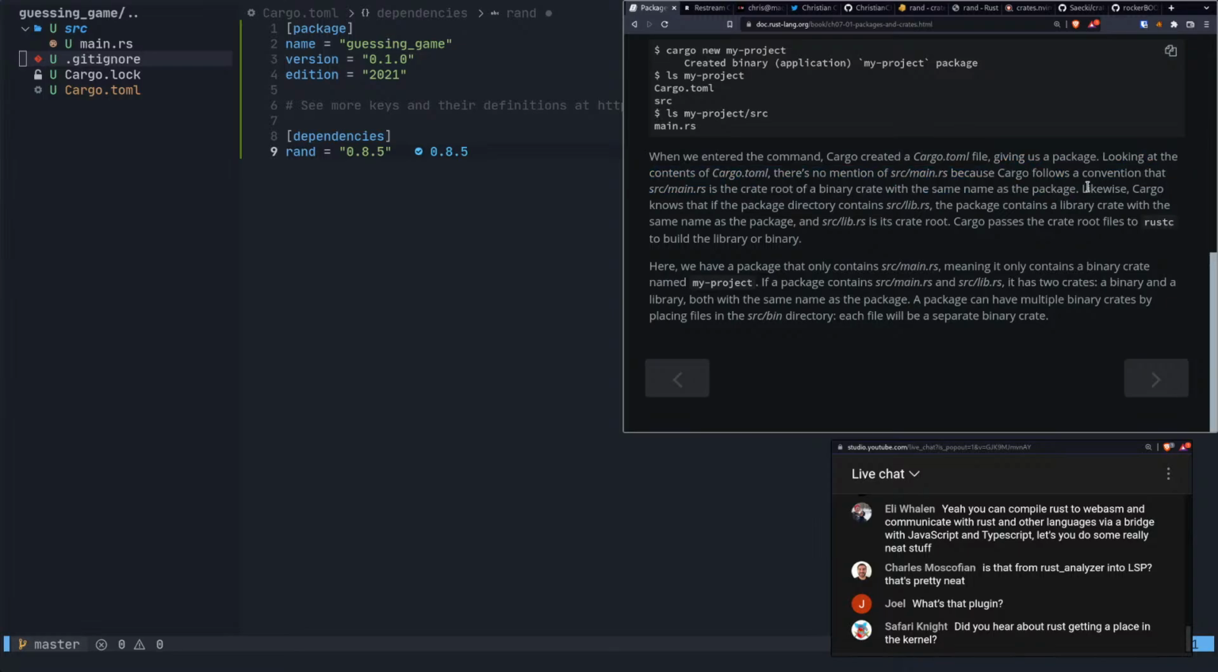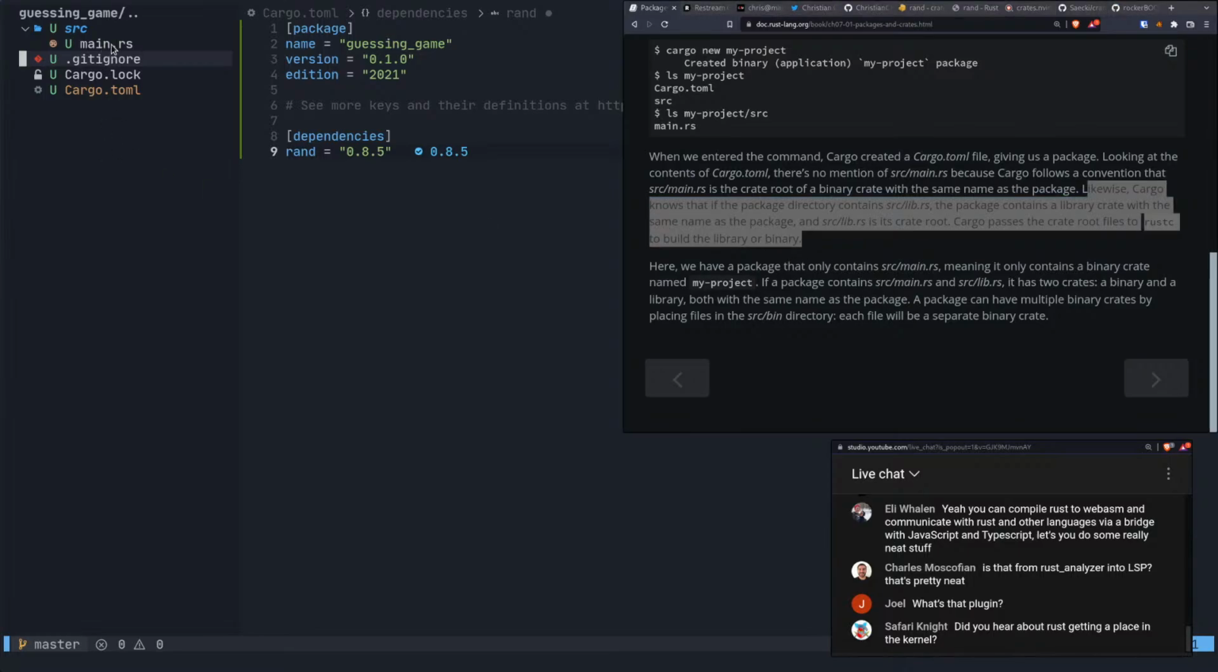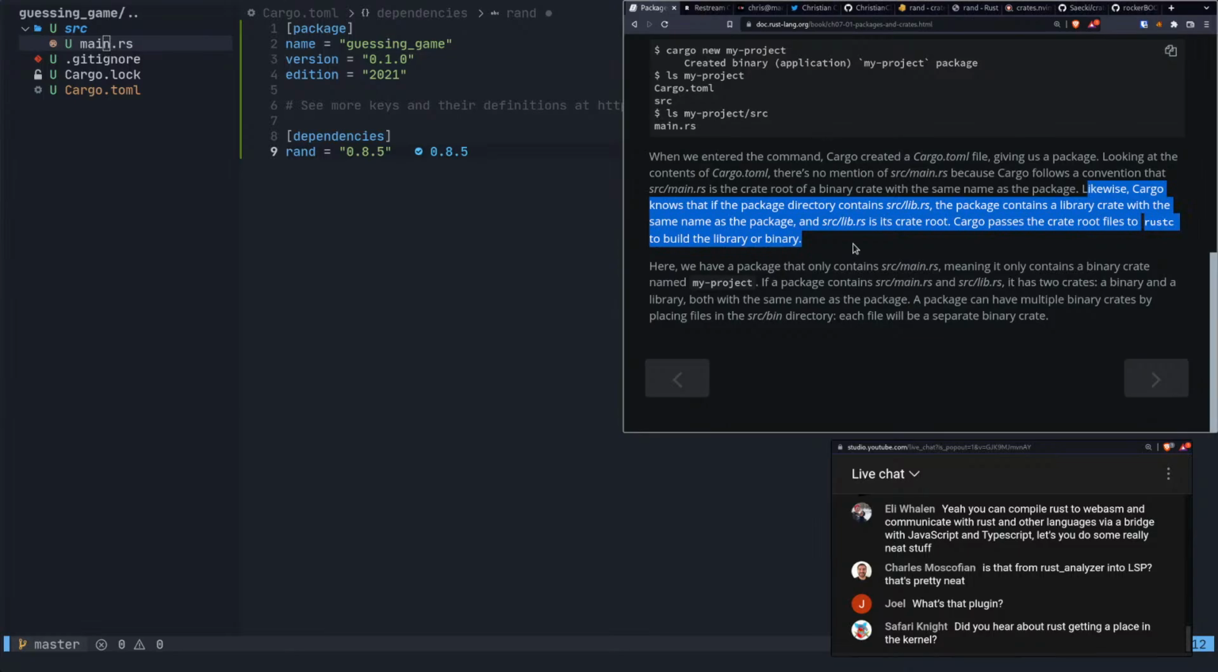Okay, it's like init.lua, yeah, okay. I get it, I think. So likewise, Cargo knows that if the package directory contains src/lib.rs, the package contains a library crate with the same name as the package, and src/lib.rs is its crate root. Cargo passes the crate root files to the Rust compiler to build the library or binary. Okay, so if we wanted to create a library instead of main.rs, we'd have lib.rs there.